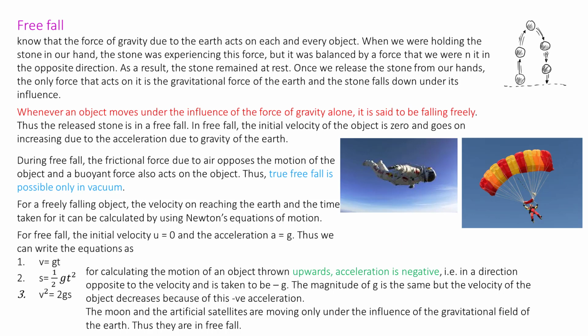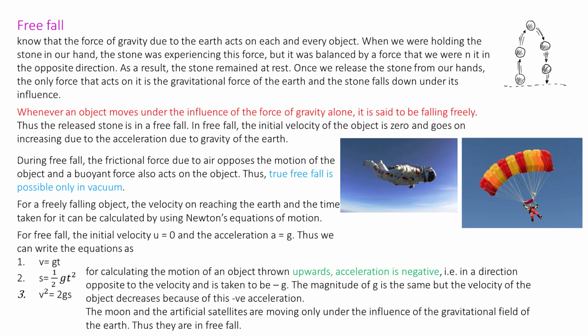For a freely falling object, the velocity on reaching the earth and the time taken for it can be calculated using Newton's equations of motion. Here we can write, for free fall, the initial velocity u equals 0, the acceleration equals g, thus v equals gt instead of v equals at.